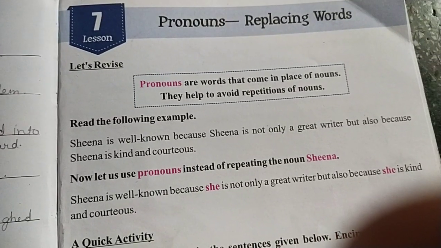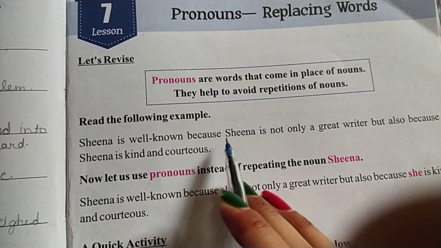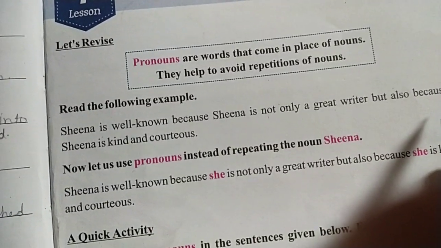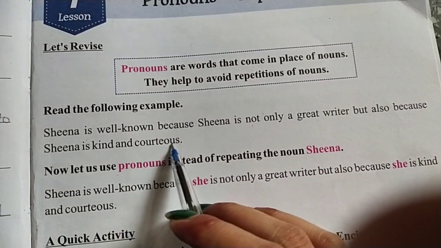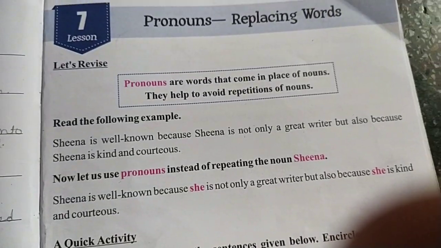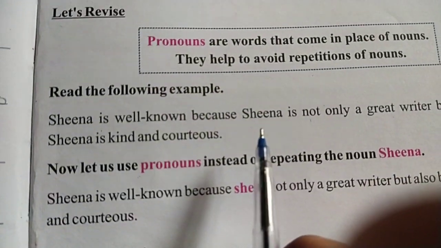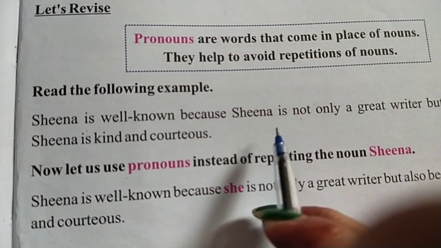For example, Sheena is well known because Sheena is not only a great writer but also because Sheena is kind and courteous. You can see that the word Sheena, or you may say the noun Sheena, is repeated again and again.